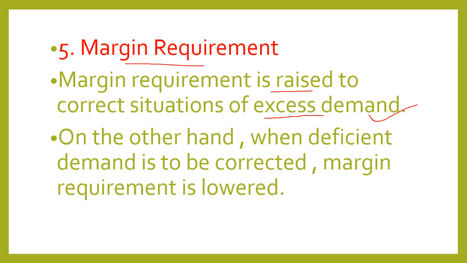On the other hand, when deficient demand is to be corrected, this margin requirement is lowered so that it would be easy for the borrowers to take loans from commercial banks. Now, if they can easily take loans, that means their income will increase. Increase in income will lead to increase in demand, and deficient demand will be corrected.